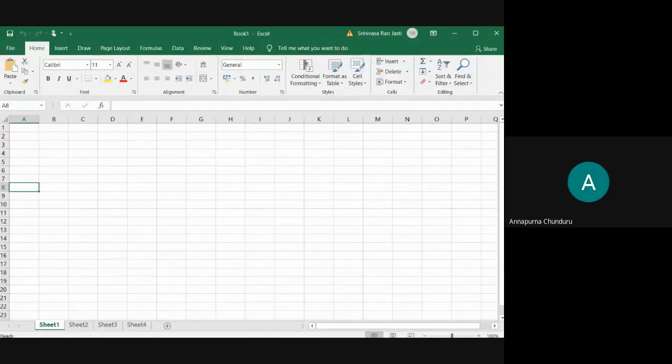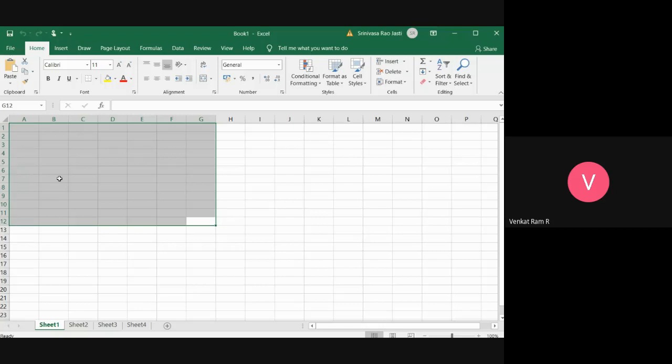Yes, sir. Okay. So here, see here with the black color. This black border is called a cell. And if it is with that dark color, then that is called an active cell. Active cells depend upon selection. Whatever rows and columns we selected are called active cells. And even if you select a single cell, it is also called an active cell.